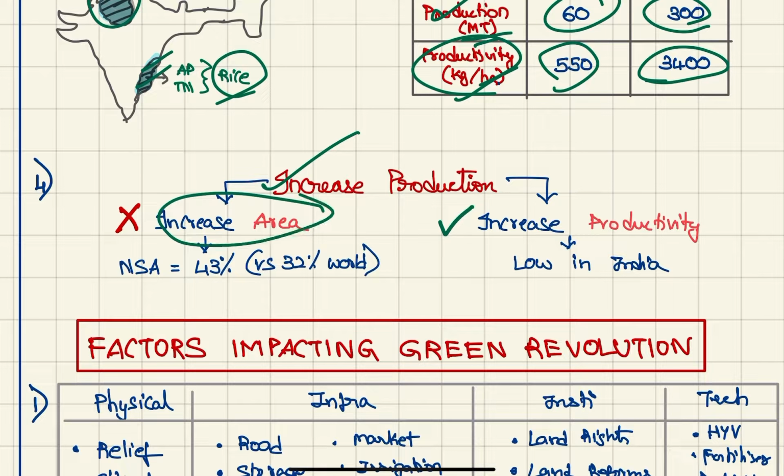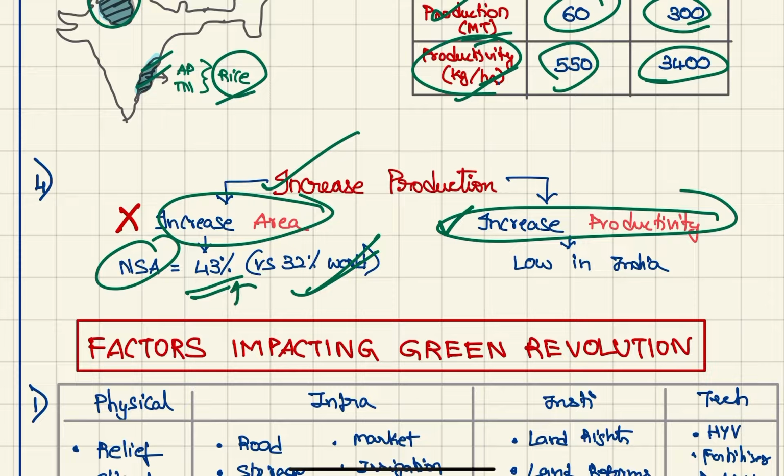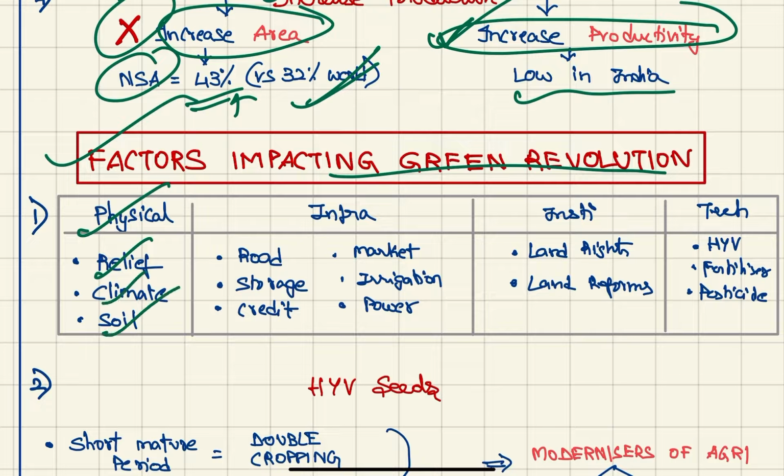Net sown area is already 43% versus the world average of 32%. Therefore, this is already high, so this should not be done. Rather, productivity should be increased, which is low in India. Some factors impacting the green revolution: physical factors like relief, climate, soil; infrastructure factors like road, storage, credit, market, irrigation, power; institutional factors like land rights and land reforms; and technological factors like high yielding variety seeds, fertilizers, pesticides, etc.